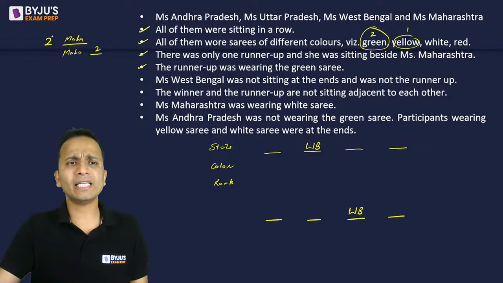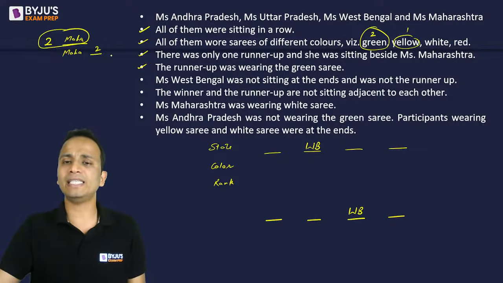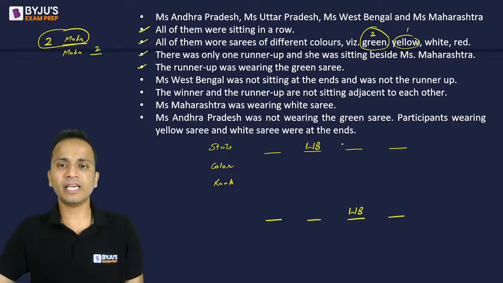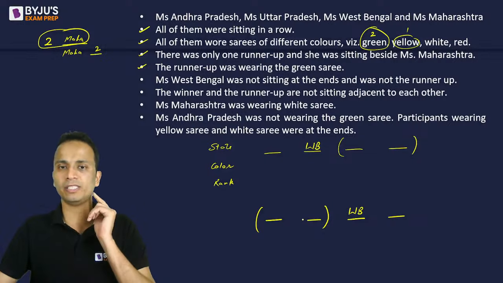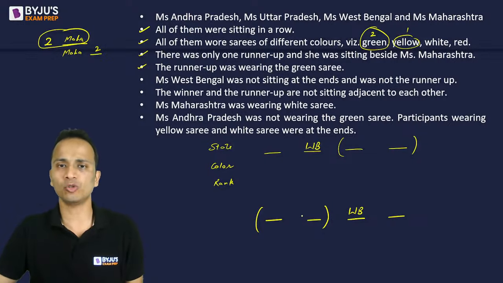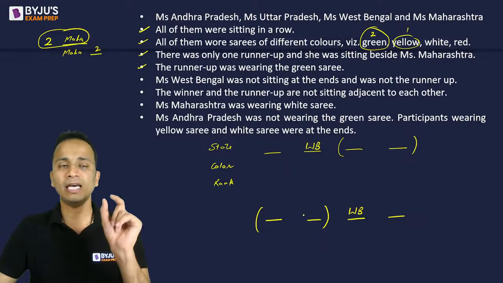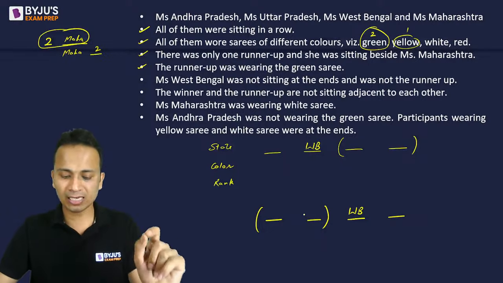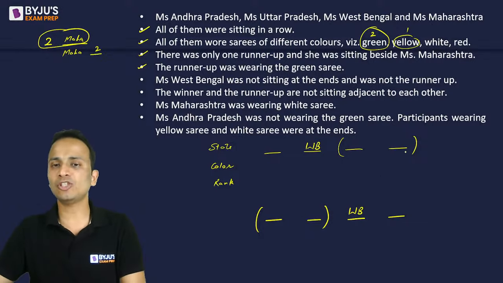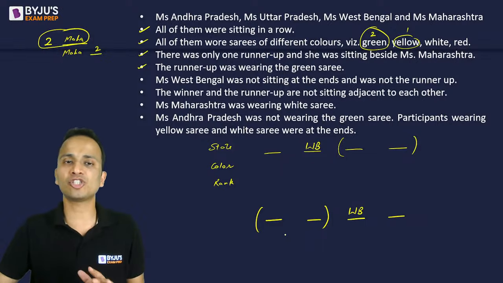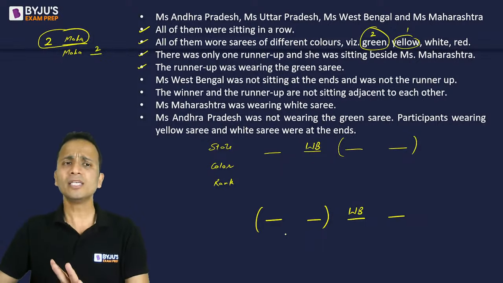So I can say that Maharashtra and rank 2 must be adjacent. In the first case, Maharashtra and rank 2 can come at these two places. In the second case, Maharashtra and rank 2 can come at these two places, because West Bengal cannot be rank 2. West Bengal is not the runner-up and Maharashtra and rank number 2 are sitting adjacent to each other. So in the first case, it can be the last two chairs. In the second case, it can be the first two chairs. Still, I don't know in what sequence they will sit, so I'm not putting them.